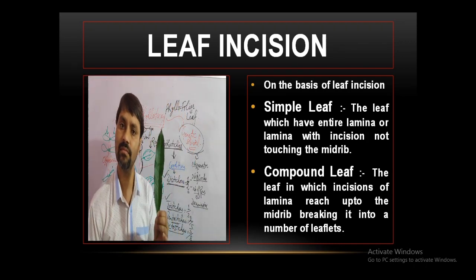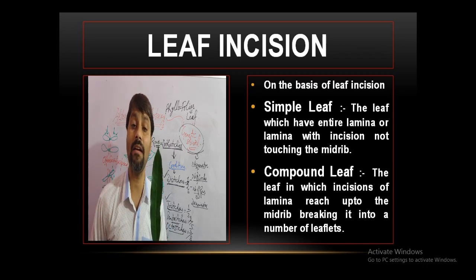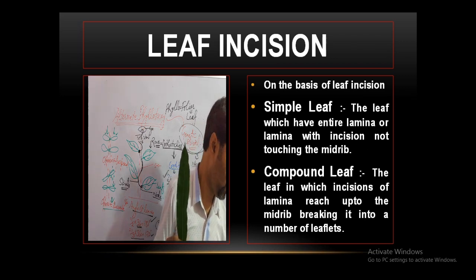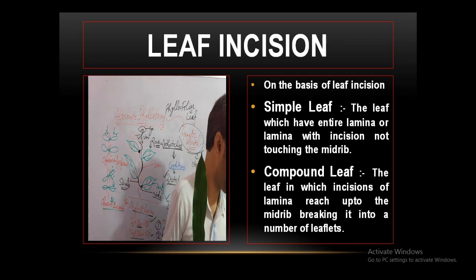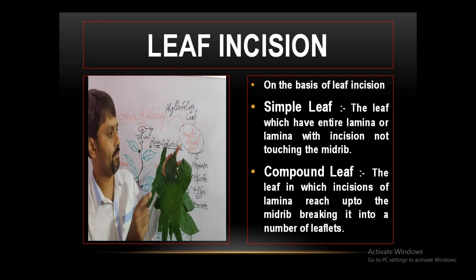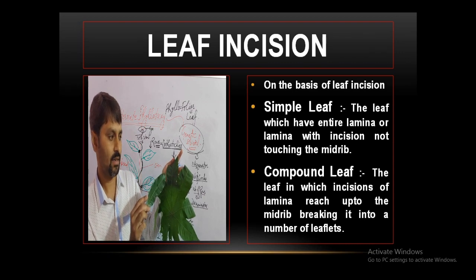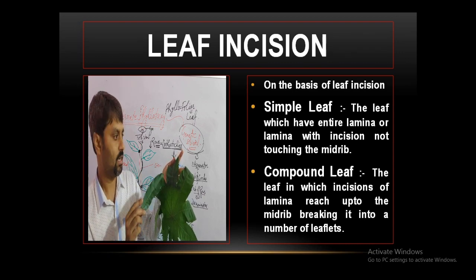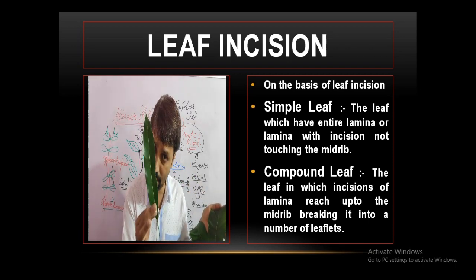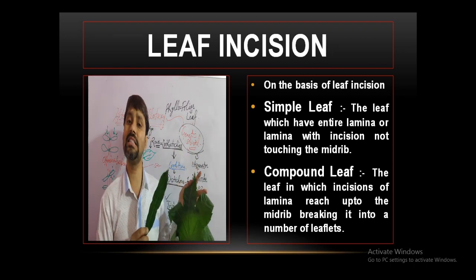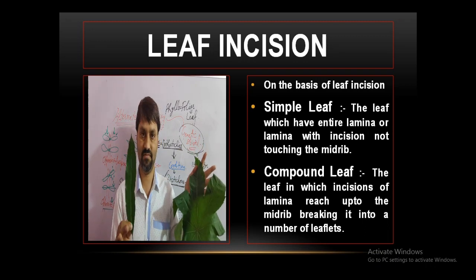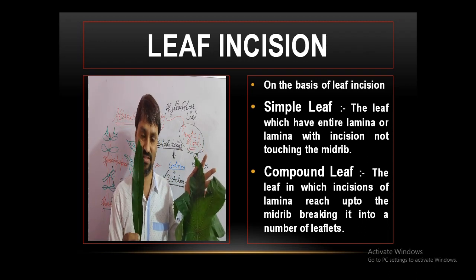Is there any cut? If any leaf has an entire lamina, or a lamina in which cuts are there like this, but they are not up to the midrib, if any leaf has the entire lamina or the incision but not up to the midrib, then this is called the simple leaf. It is a simple leaf. This is a simple leaf, beta.